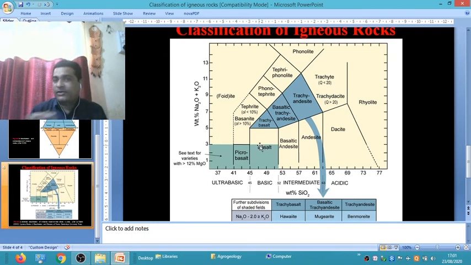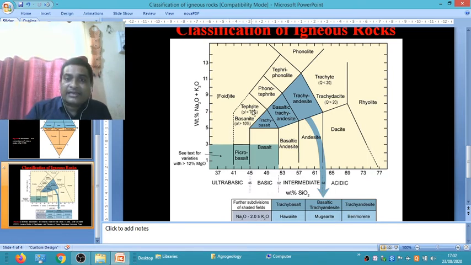Okay. What is the chemical composition of basalt? The silica percentage between 45 to 52% and alkali percent between 0 to 5% is called basalt. Trachybasalt has alkali percent 5 to 7% and silica percent between 45 to 53%. Another classification: silica percentage between 41 to 45% and alkali percentage, meaning sodium and potassium, between 0 to 3% is called picrobasalt.